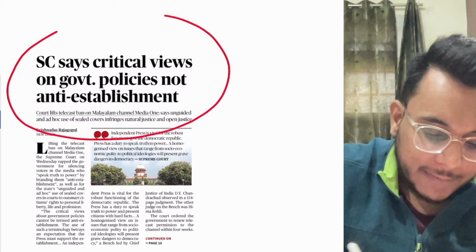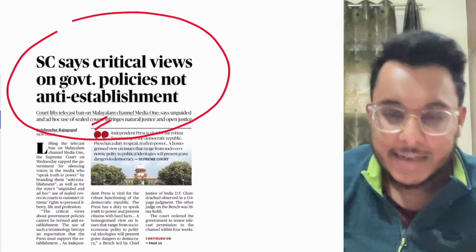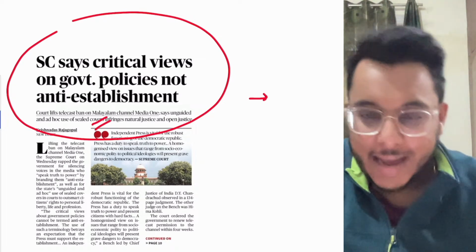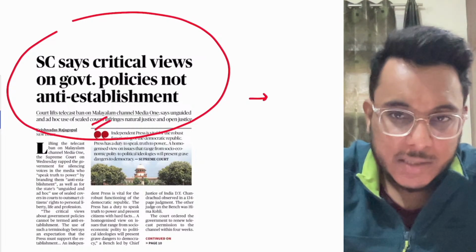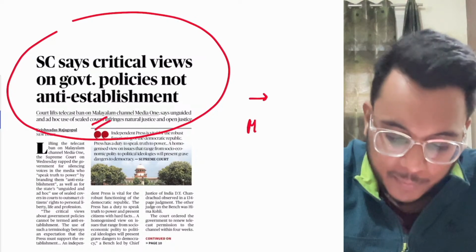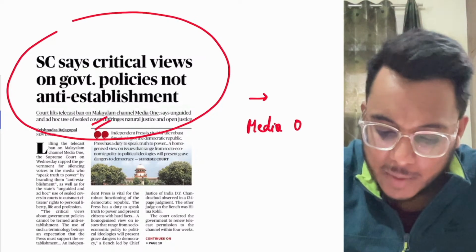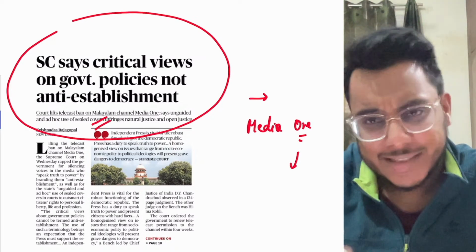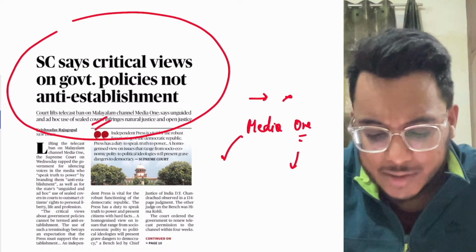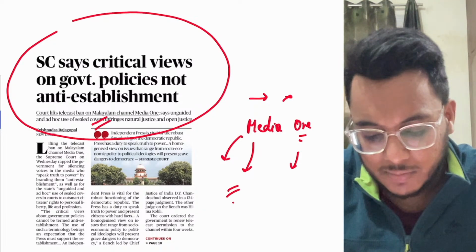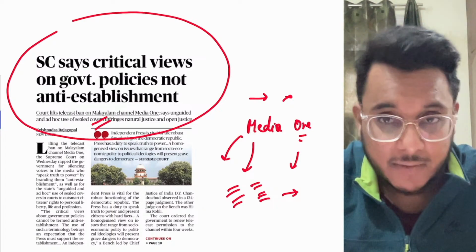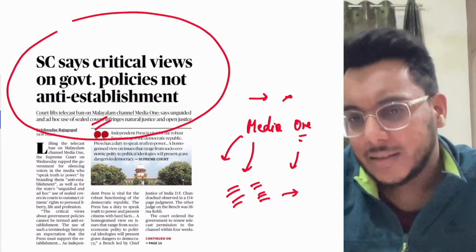Supreme Court says critical views on government policies are not anti-establishment. Okay, now guys, what actually happened a few months back: there was a Malayalam news channel, Media One. Now this particular channel was asked to go off air. Why? Because it was said that this channel had streamed certain views which were critical of the government. This is something that happened.